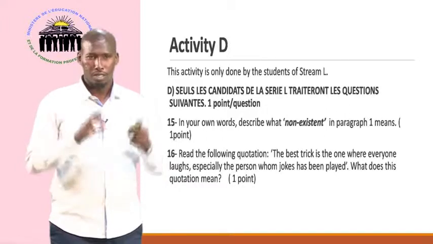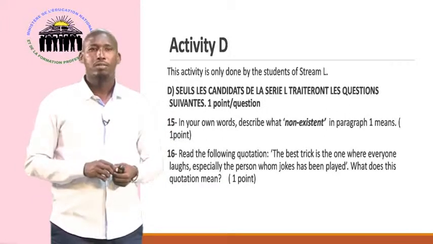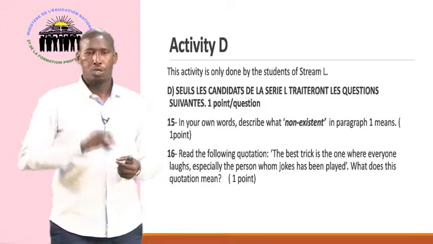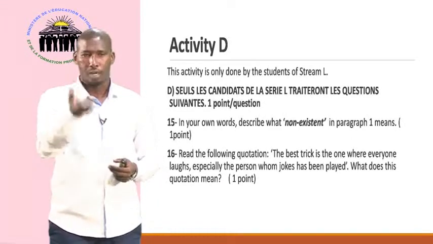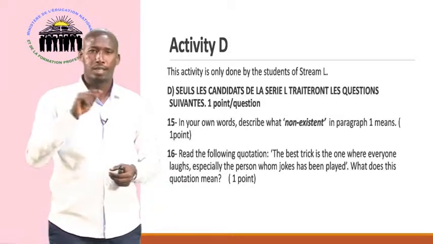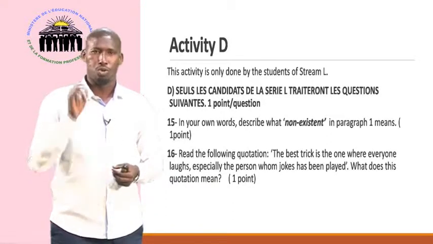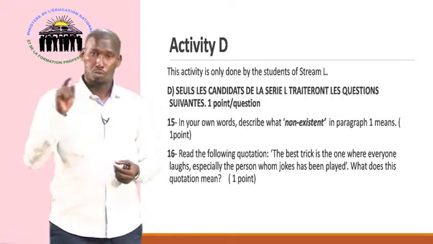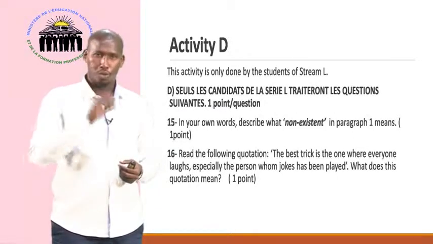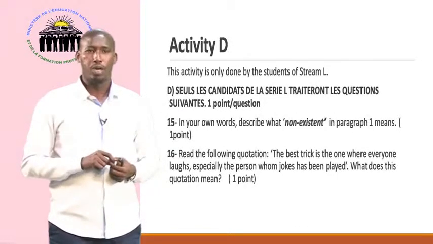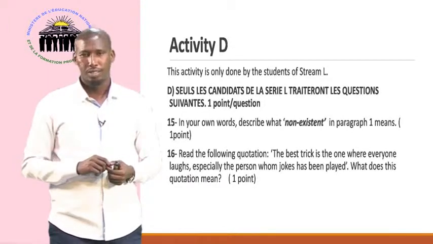It depends just on what you read. So mostly you are given a word or a quotation from the text, and you are asked to explain what it means in the context of the text. So first you need to find where the word is in the text, read between the lines, and try to explain in your own words what this means.